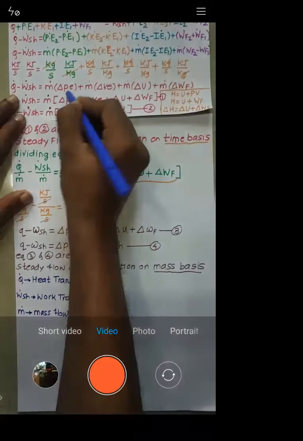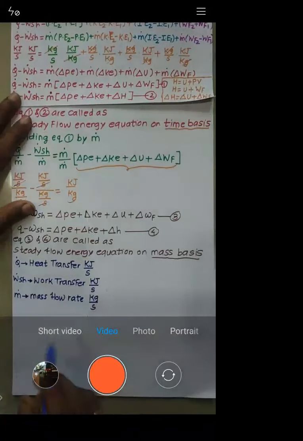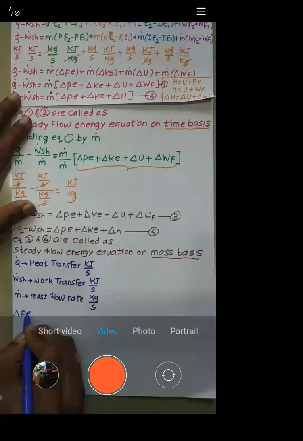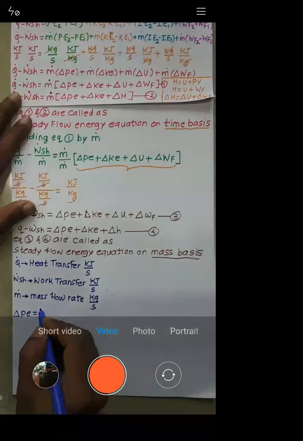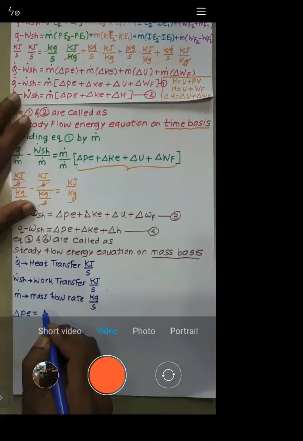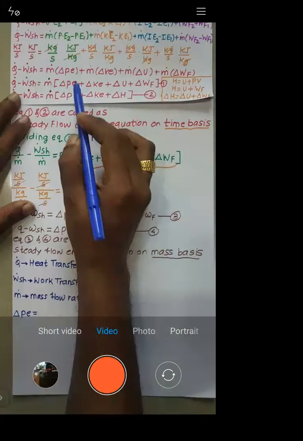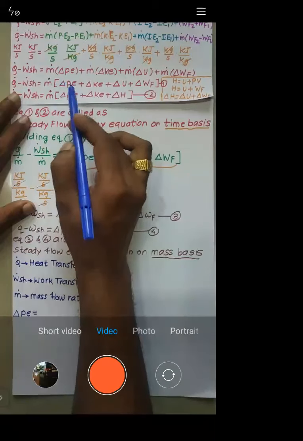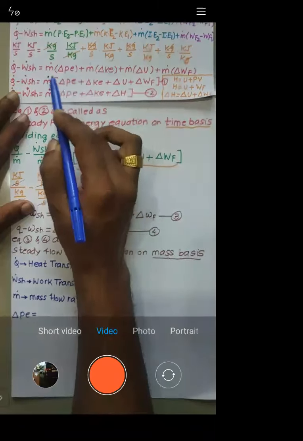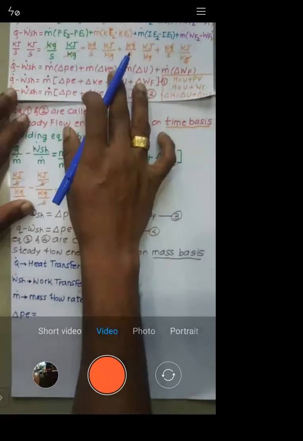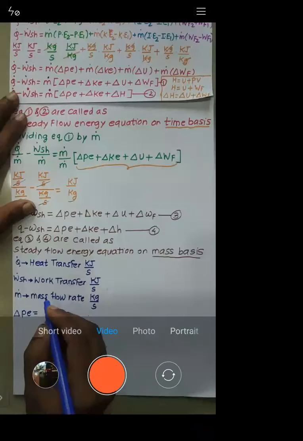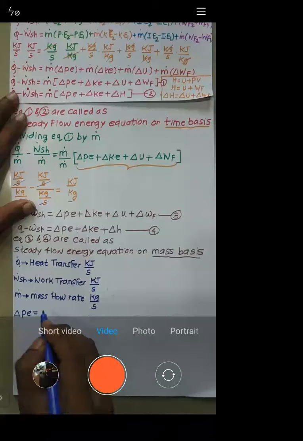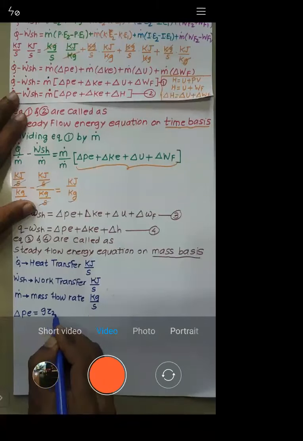What is delta PE? Change in potential energy. How do you calculate potential energy? It is calculated as m into g into h. So change in potential energy, I'll write as g z2 minus g z1 upon 1000.